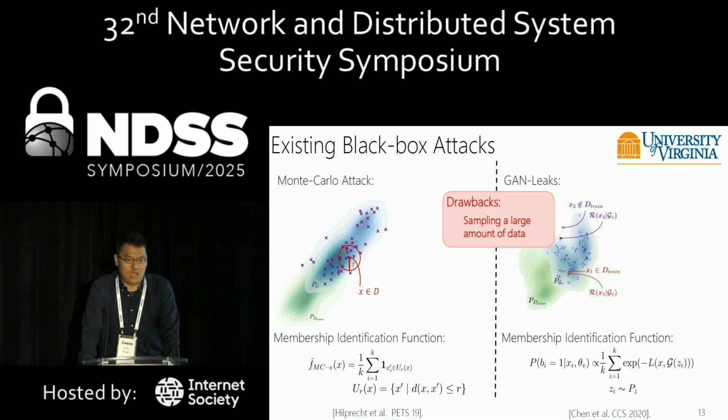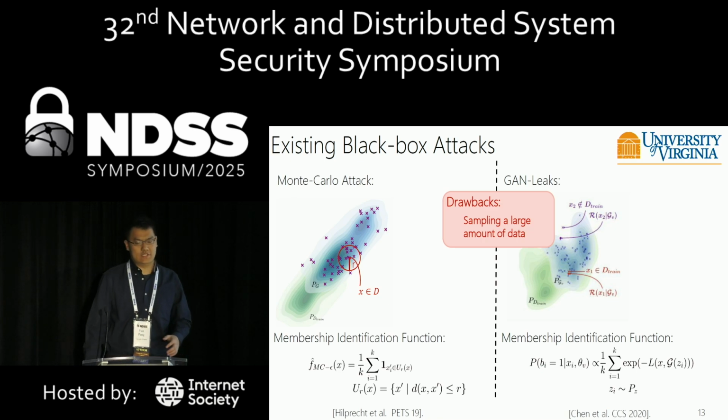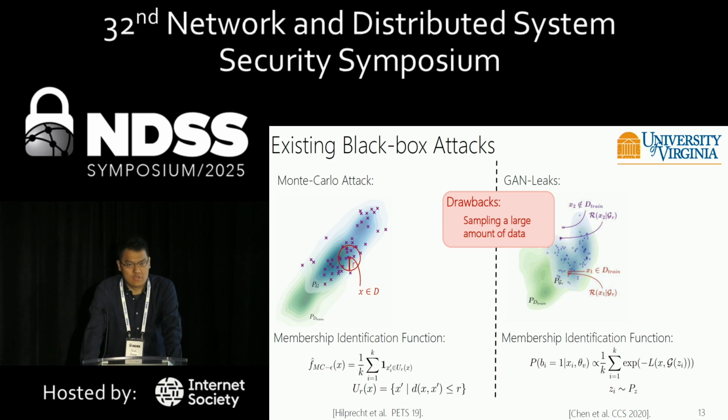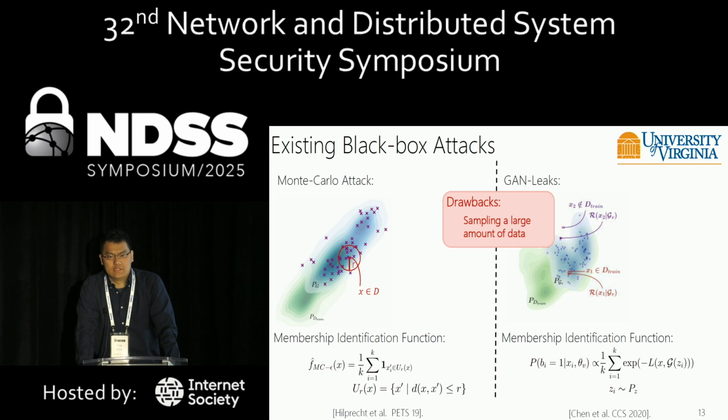However, the drawback of these two attacks is that they both need to sample a large amount of data. In their paper, they said you need to sample 100,000 samples to achieve the best attack performance. And they are designed for one-step generators, GANs and VAEs. But now we want to target the diffusion model, and the diffusion model is a multi-step generator. So if we sample 100,000 samples from the diffusion model, the computation cost will be really high.